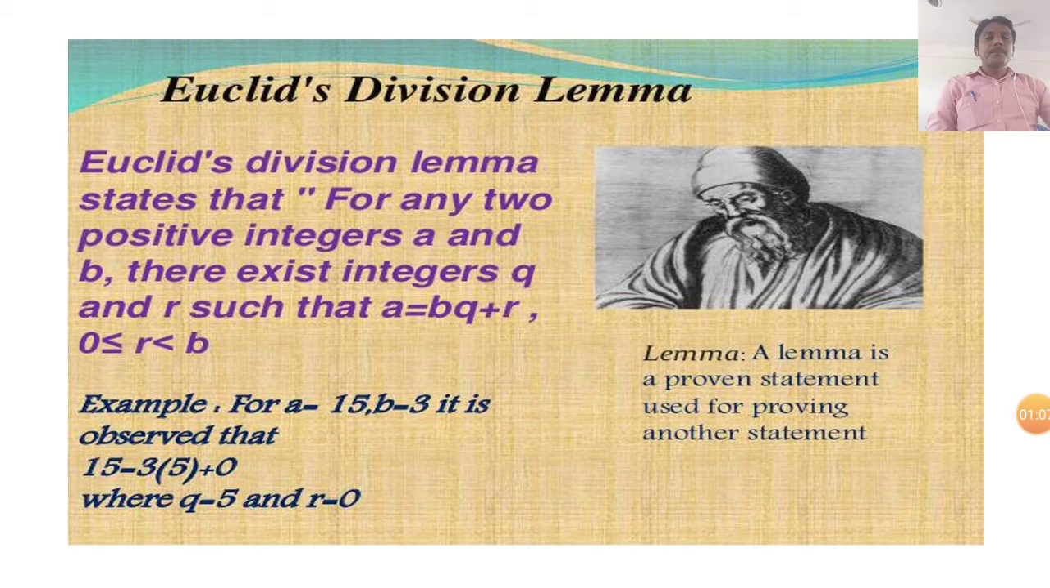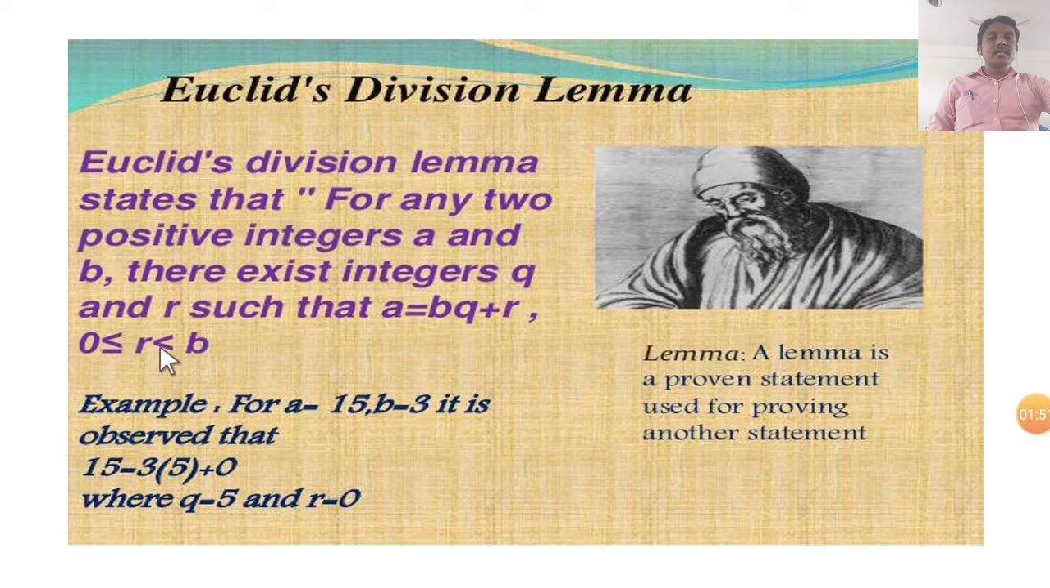Here, a lemma is a proven statement, already proved, used for proving another statement. What is Euclid's division lemma? It states that for any two positive integers a and b, there exist integers q and r such that a is equal to bq plus r. This is Euclid's division lemma.